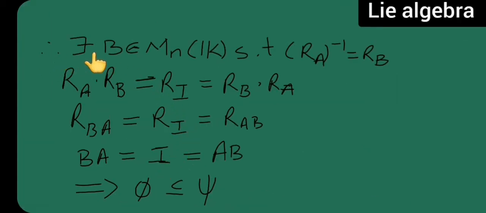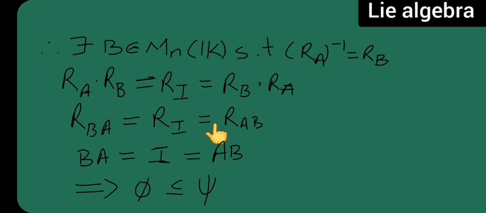Now there exists B belonging to Mn of k such that RA inverse is equal to RB. RA into RB is equal to RI is equal to RB into RA. Now I am going to write this part as R of BA is equal to RI.